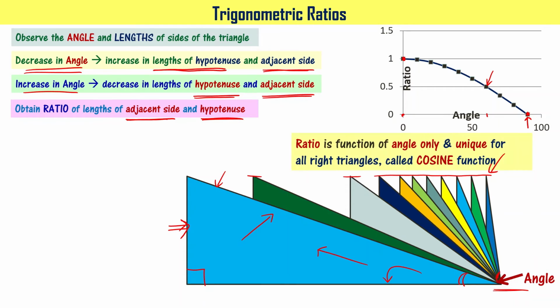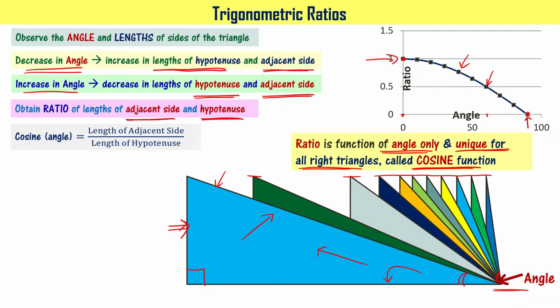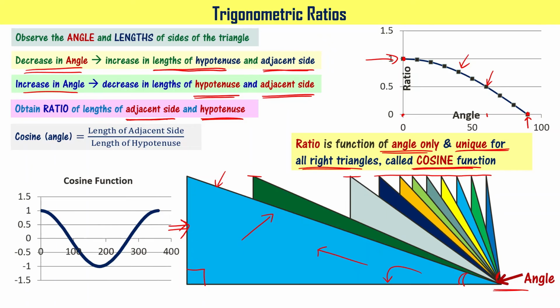And interestingly, the ratio here also is just a function of angle only, and it is the same or unique for all the right angle triangles. This particular function, what you have seen here, this graph, is called the cosine function. Please note this. This cosine function can also be shown for 0 to 360 degrees angles. Okay, at 0 degrees it is 1, at 360 degrees also it is 1, and at 180 degrees it is -1, and at 90 degrees it is 0, and at 270 degrees it is 0.